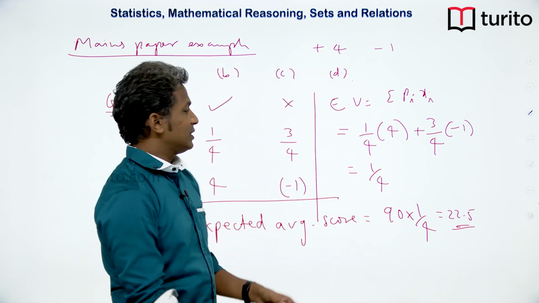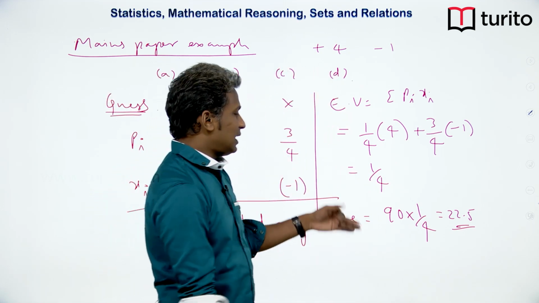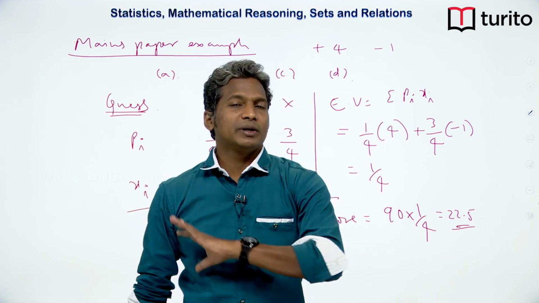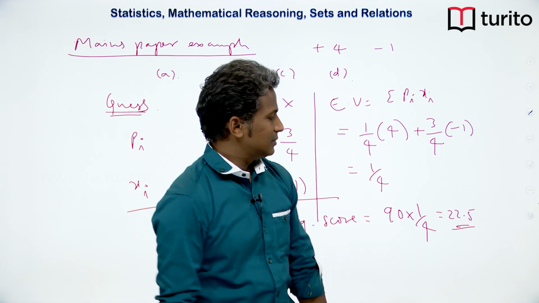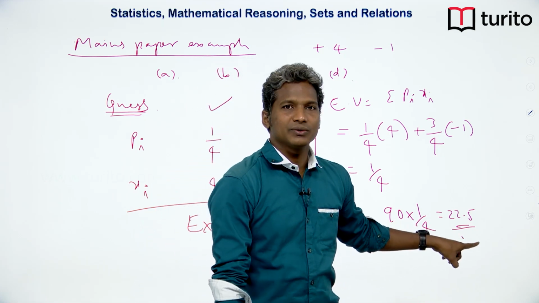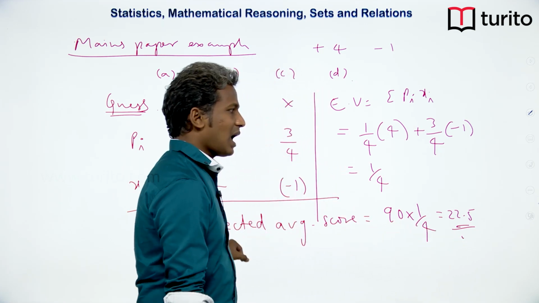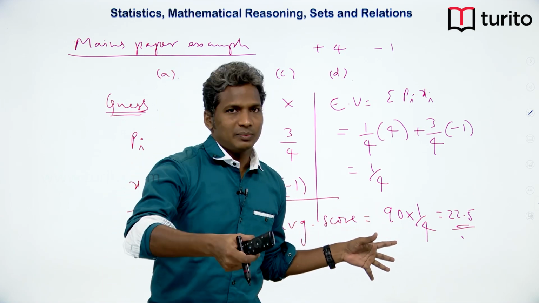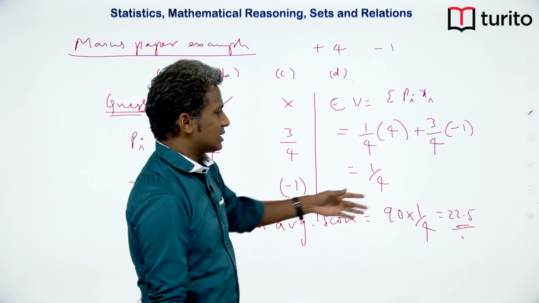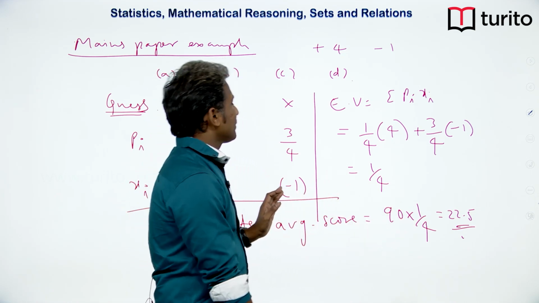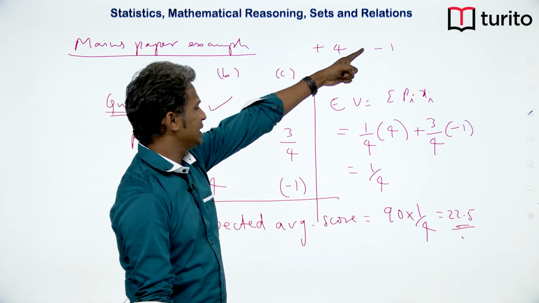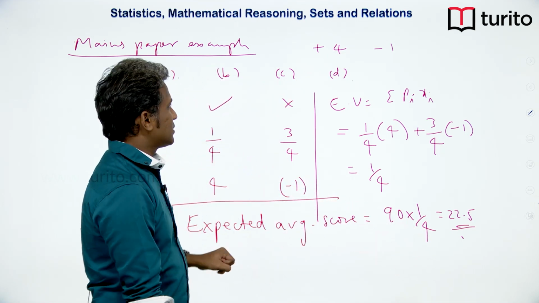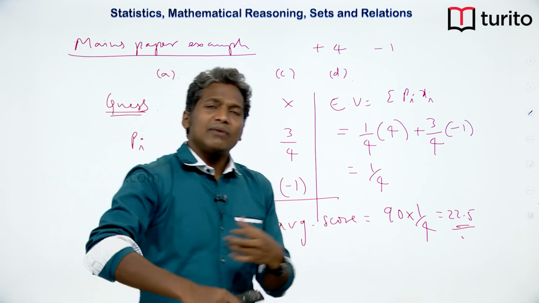Okay. So, this means in the earlier pattern when there are 30 questions per paper, even if you go for blind guessing, you must get 22.5 score, okay, because that is the average of the scores. Okay. Now, this does not mean that you go for blind guessing. Okay. So, this is just an analysis. Okay. But if we take +3 -1 scheme, average score will come out to be 0.